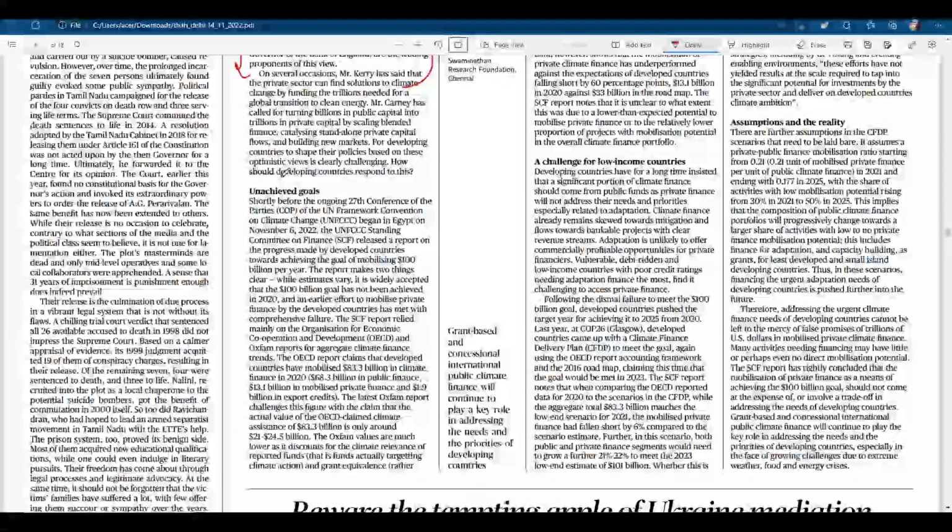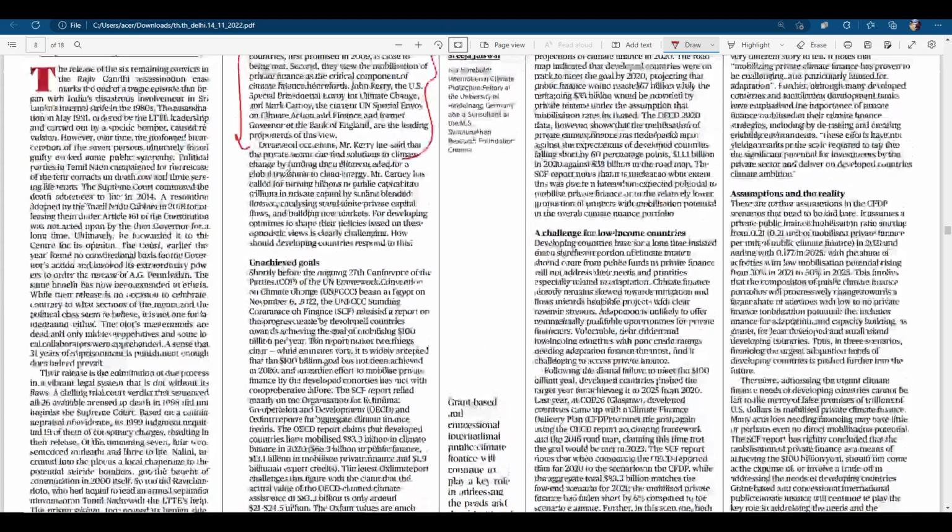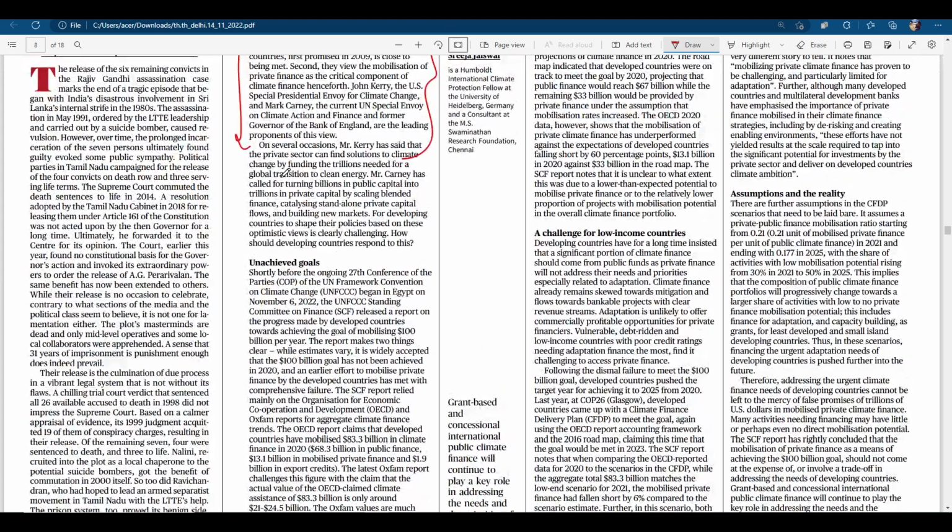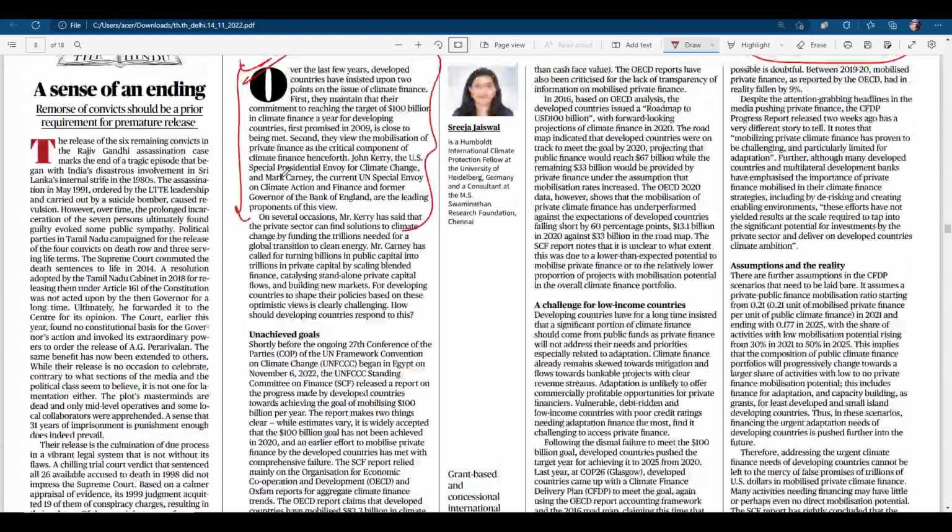In this article, it has been mentioned that the developed countries have made a target of giving $100 billion by 2020 to the developing countries for achieving their climate goals. But has it been done? It has not been achieved yet, right? So what are the challenges for low income countries and what are the realities? Read this article and make a note quickly, whatever you think.